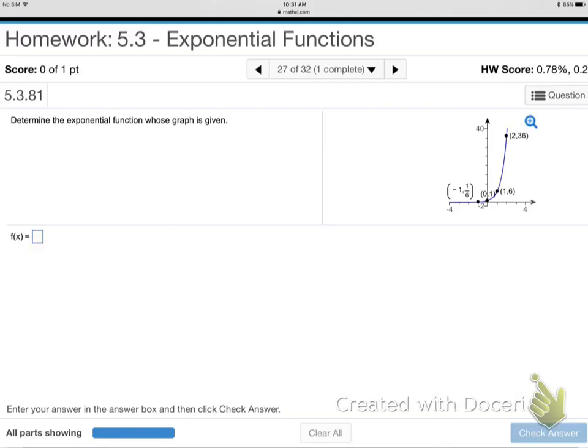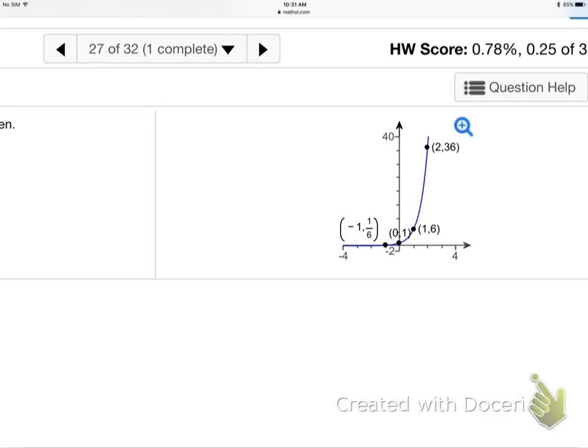Multiple choice. They're just requiring us to just look at that picture and come up with the whole function. Here, let me just up the ante a little bit here near the end. So 27, all right. So basically they give you that and they say, hey, what's the function? So we know it's y equals a b to the x plus c. See what you can do. No multiple choice help, just straight.